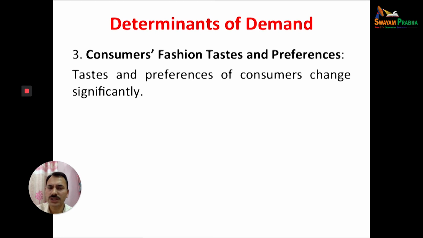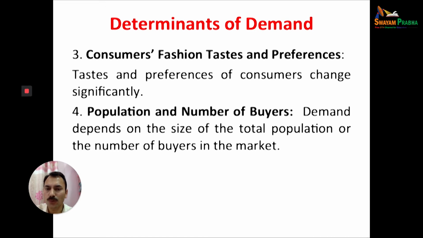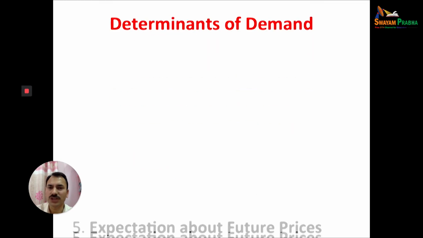Fashion, taste, preferences, etc. are again some external factors which directly affect the demand for a commodity. Population and number of buyers will also affect the demand for a commodity. Demand depends on the size of the total population. If the population increases, the number of buyers in the market will increase, and the demand for a commodity will increase in that particular market. And if the number of buyers decreases, definitely the demand for the commodity will reduce in that market. So these are some important determinants of demand.